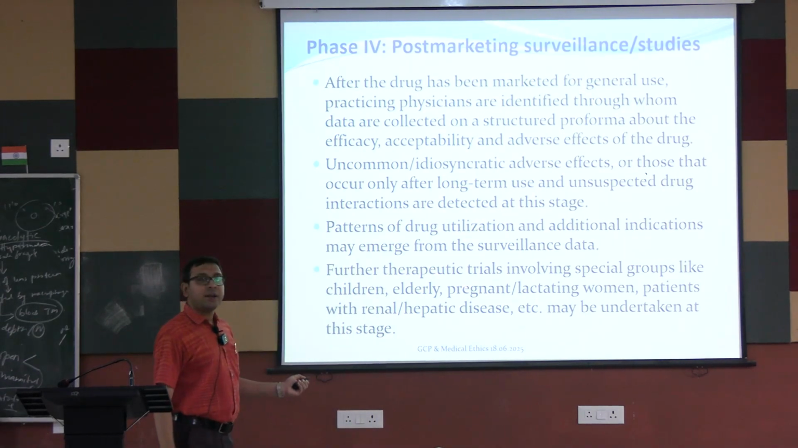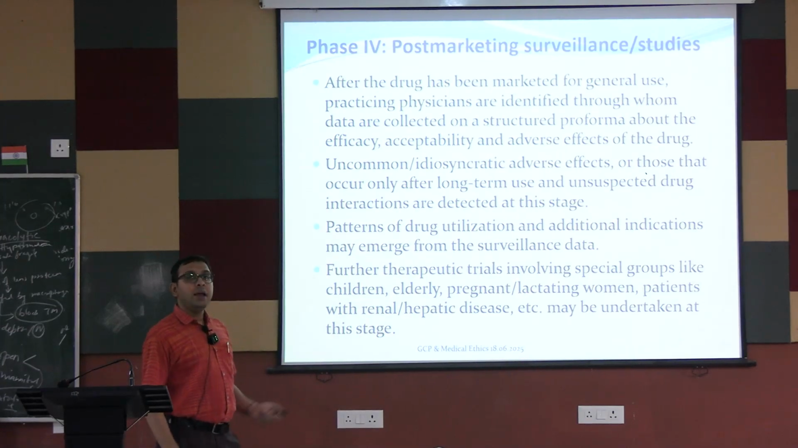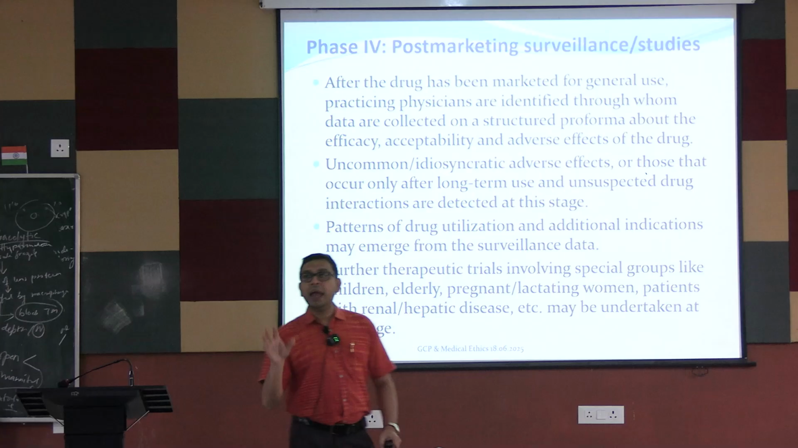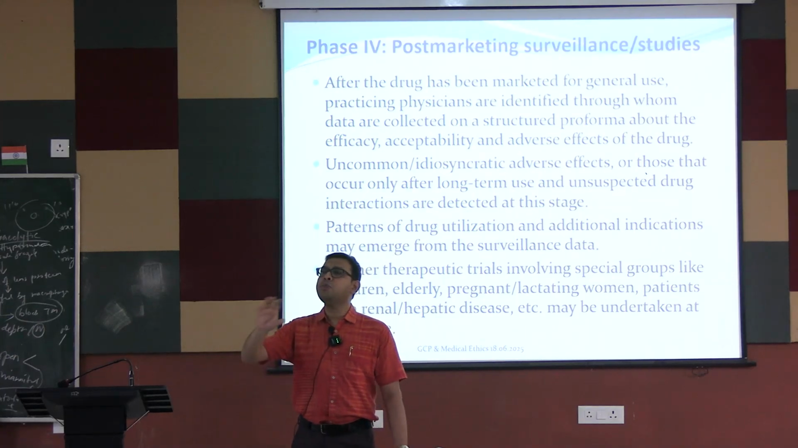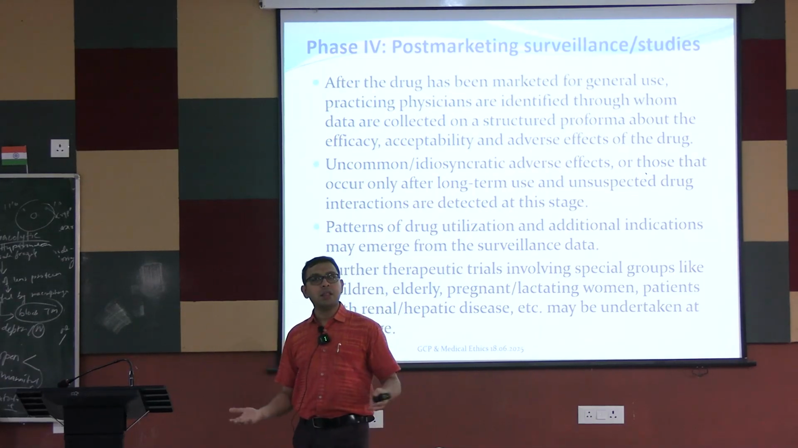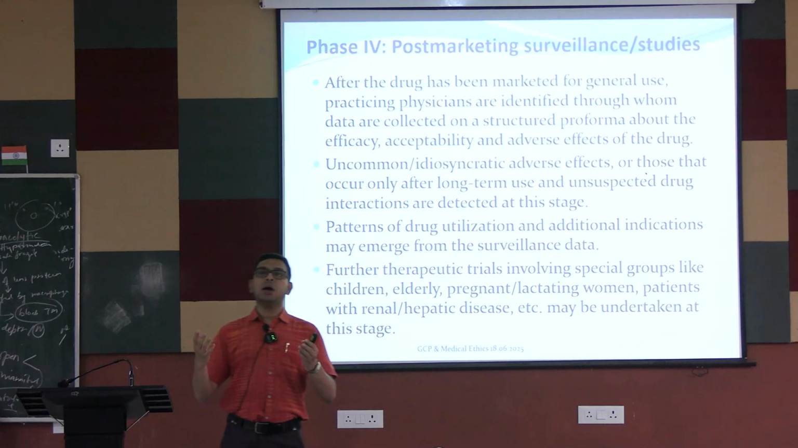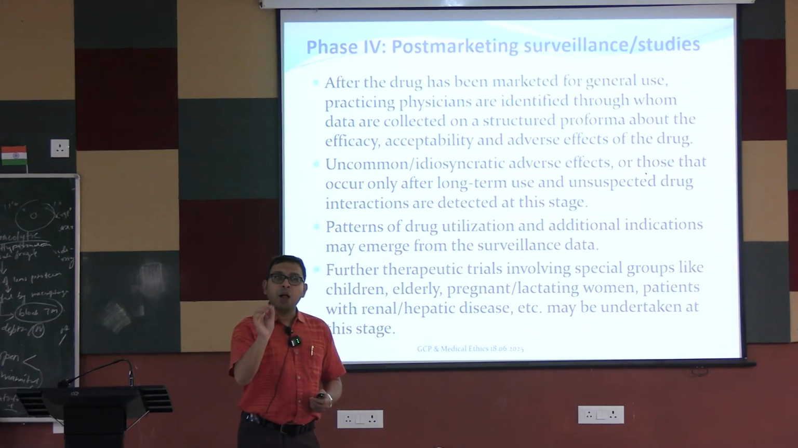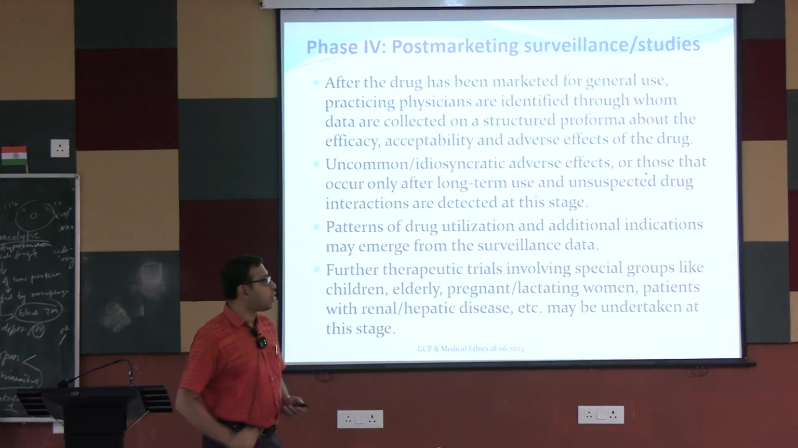Further therapeutic trials are also done in some other populations, because clinical trials are in most cases done in normal adults of 18 to 65 years. But when the drug comes to the market, it will also be used in adolescents, in elderly persons, and in persons with different other diseases. So these small studies also come under phase 4 studies.